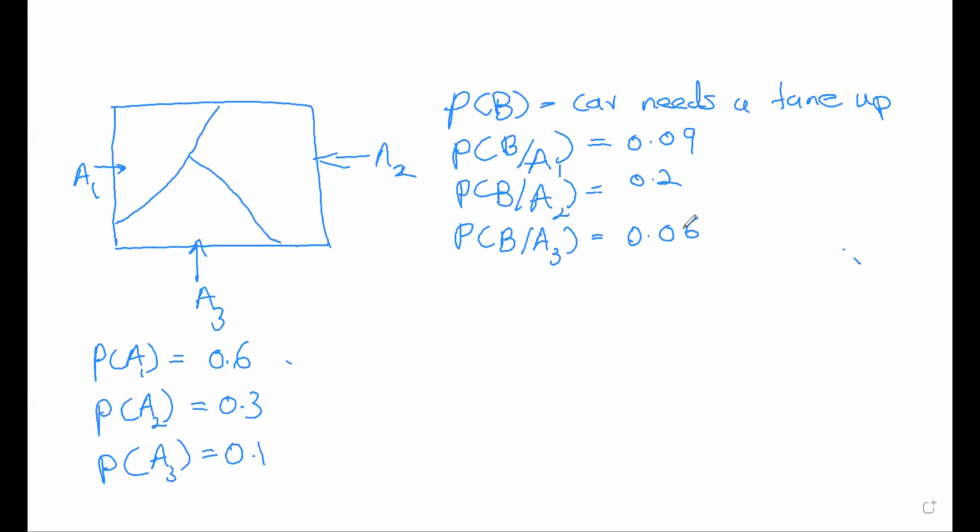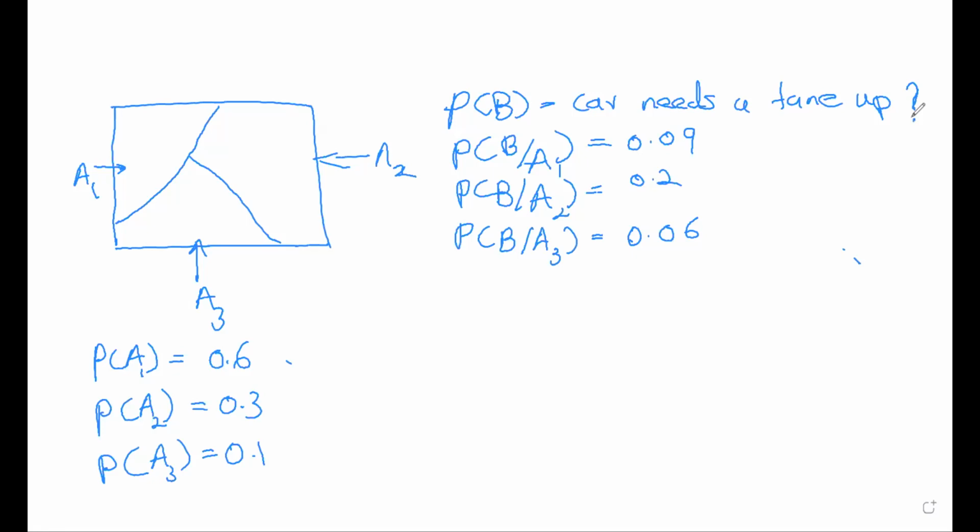Right? Okay. Now the problem is, what is the probability that a rental car delivered to the firm will need a tune-up? Car needs a tune-up, right? So we are asking, what is this? P(B). Right?